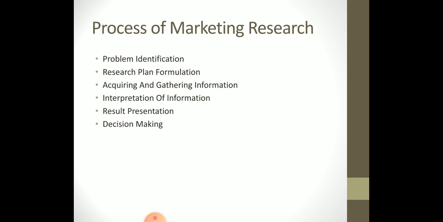No clear-cut plan can be formed, leading to waste of resources. If we don't have the proper problem, we may not have a proper channel of research. So, the first step is to identify the problem.